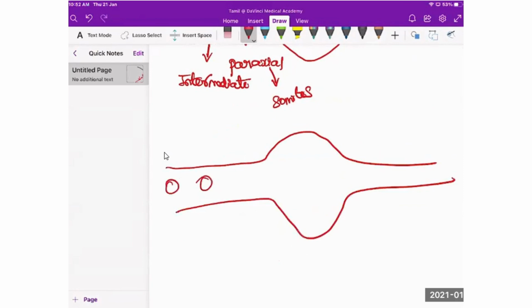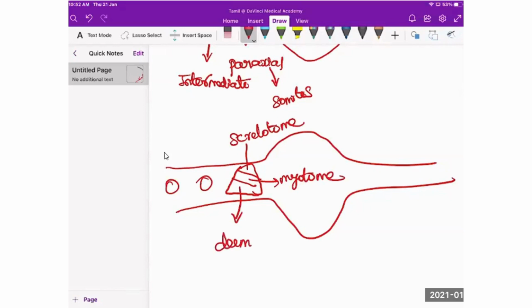This somite is further divided into three parts: sclerotome, myotome, and dermatome. These are cyclic events taking place one after the other in sequence. Up to this, you're clear, right?